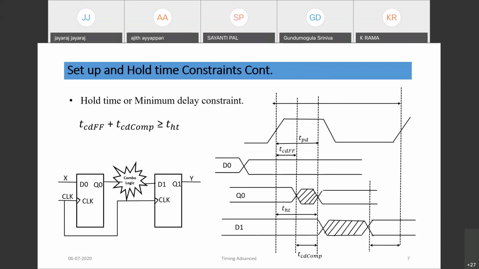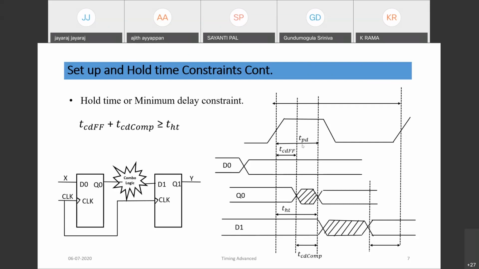The minimum delay constraint is the fast corner when we design an IC, and the max delay constraint is called the slow corner when we design an IC. If you look at the hold time, the input D1 should not change after the positive edge for some time. That time is called the hold time.